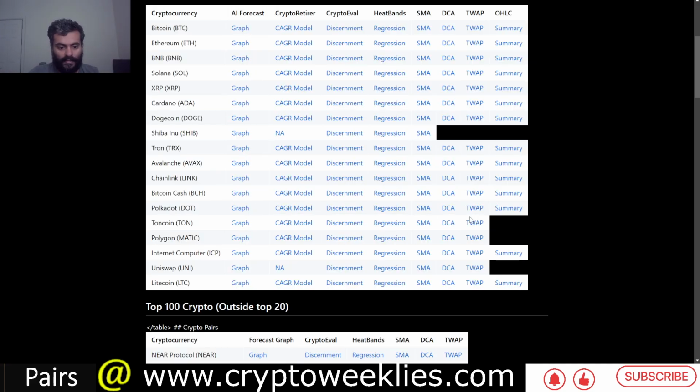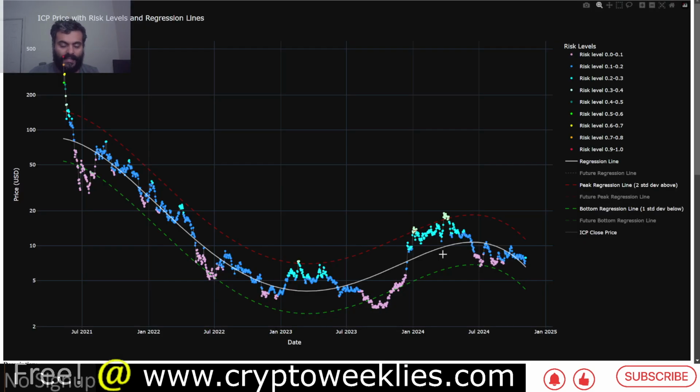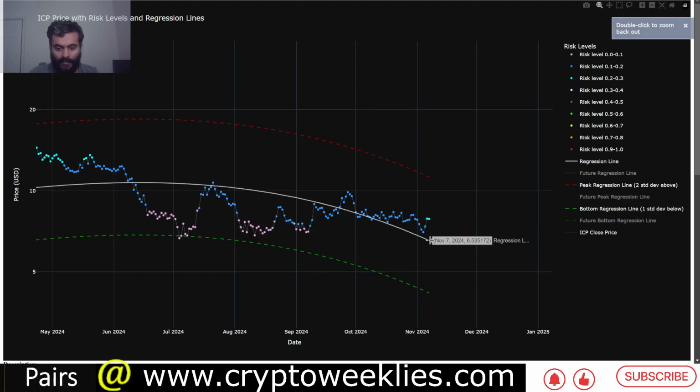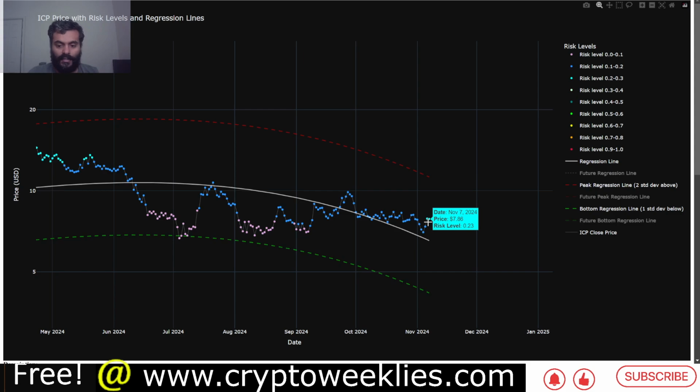Now that we have spent time analyzing this SMA model, we'll analyze the DCA model, which is based on the regression based approach, like we saw on the candles, and their regression based valuation. We have used this model to assign colors at daily level, based on the time adjusted relationship between the current price and the regression based fair value. Their color codes are assigned. But the risk associated with this model, for accumulation, is at this point around 23%.